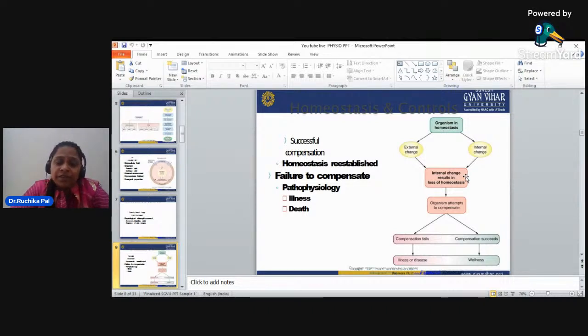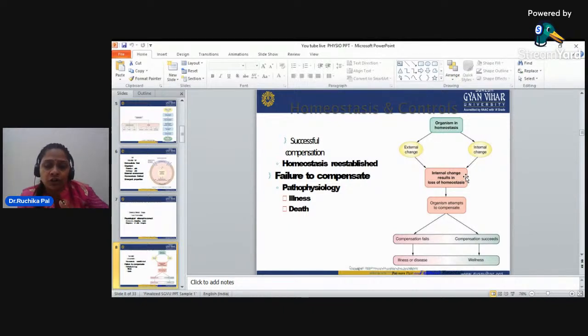If compensation is not there, or the body fails to compensate for the requirements, or the procedure is not going on properly, then the pathophysiology leads to illness or death. If the person is getting dehydrated, how will we compensate for the dehydration?